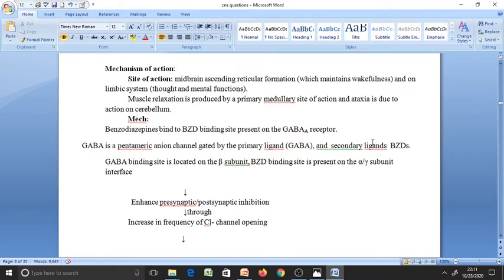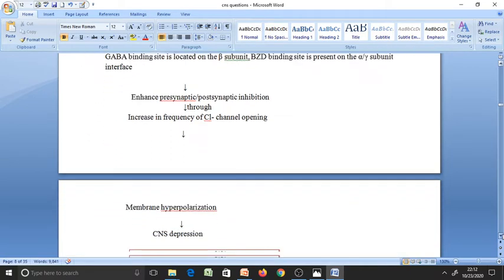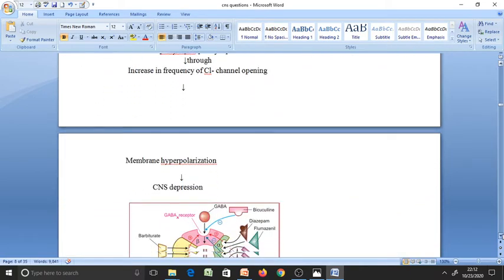The GABA binding site is located in the beta subunit, whereas the benzodiazepine binding site is present at the alpha-gamma interface. Once benzodiazepine binds, it enhances presynaptic or postsynaptic inhibition through an increase in the frequency of chloride channel opening, membrane hyperpolarization and CNS depression.